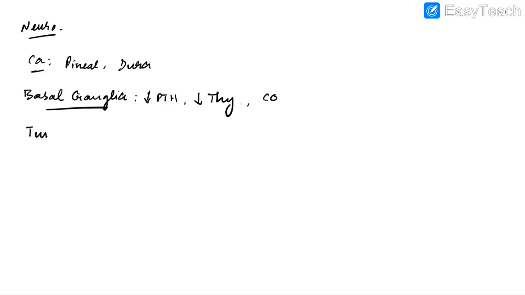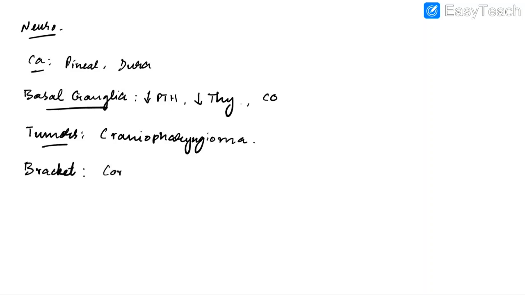Tumors which show calcification include craniopharyngioma, astrocytoma, and oligodendroglioma. Bracket calcification occurs in corpus callosum lipoma. So these are the important things to remember regarding calcification in central nervous system.